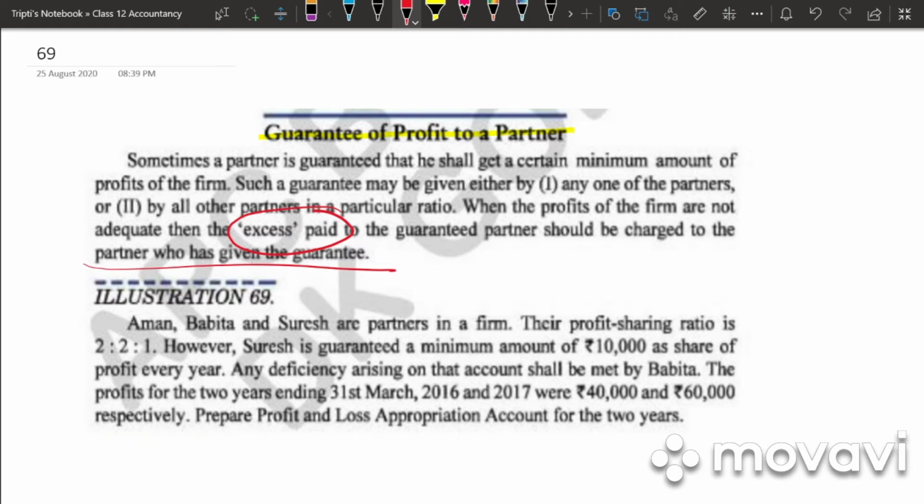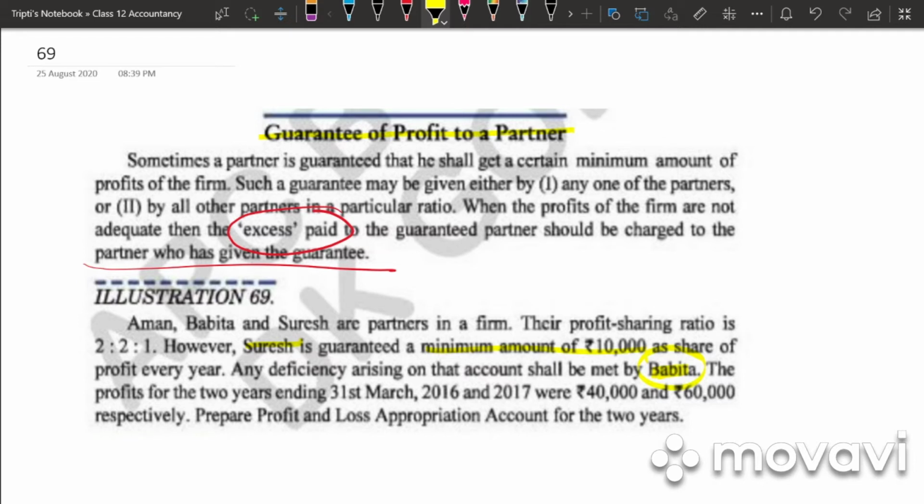So let's take down illustration 69. Aman, Babita and Suresh are partners in the firm. Their profit sharing ratio is 2:2:1. However, Suresh is guaranteed a minimum amount of rupees 10,000 as share of profit every year. Any deficiency arising on that account shall be met by Babita. The profit for the 2 years ending 31st March 2016 and 2017 were 40,000 and 60,000. Prepare profit and loss appropriation account for 2 years.